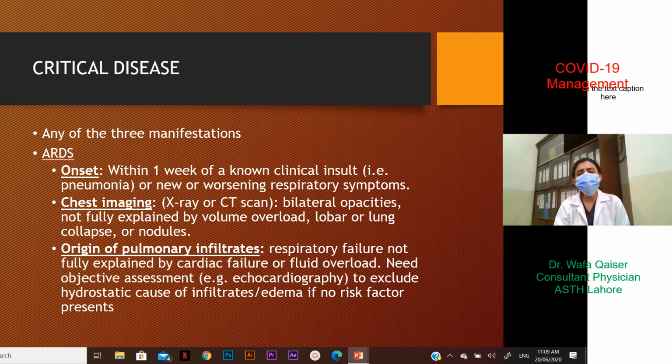Also, sir, I'd like to mention over here that when the chest X-ray is normal, however, the patient is deteriorating, at that point, even HRCT should be considered to pick out more minor details and to understand the disease further, and to see if there is any presence of perhaps any infiltrates that are not picked up on the X-ray. Origin of the pulmonary infiltrates seen on the imaging: the respiratory failure is not fully explained by cardiac failure or fluid overload, and the patient rather needs maybe an objective assessment at that point as well, maybe an echocardiogram to see if there is history of any ischemic heart disease as well.